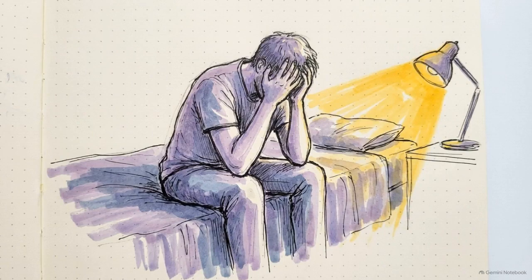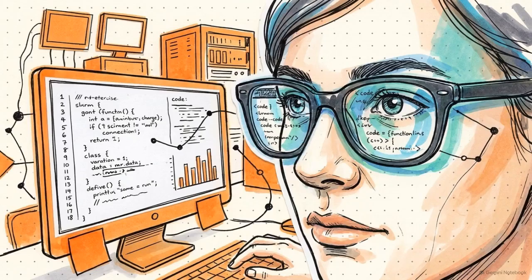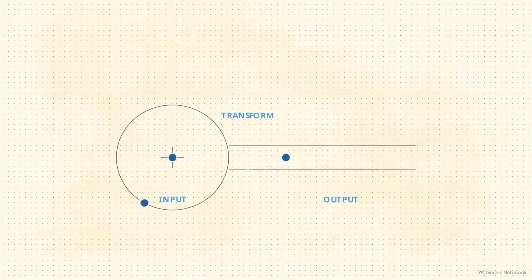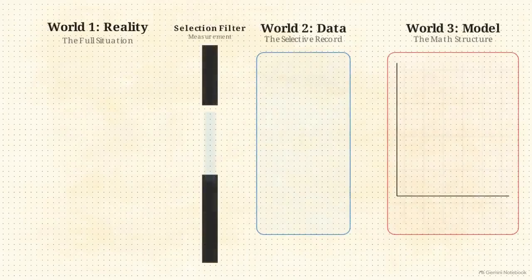Whether you are trying to untangle a private regret or figure out how an artificial intelligence network operates, you do not need to memorize the machinery. You only need to learn the hidden architecture of how a problem is solved. Look at this flowchart. It maps the strict boundaries between reality, data, and models.